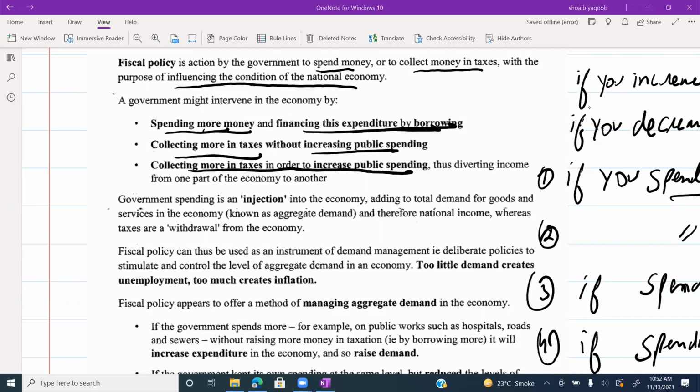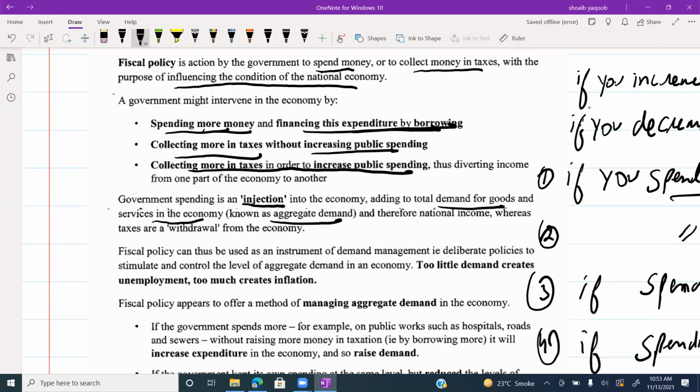So public spending means injection. Injection means you are injecting money in the economy, adding to the total demand for goods and services in the economy, known as aggregate demand. Whenever government spending is increasing, it will increase the aggregate demand.